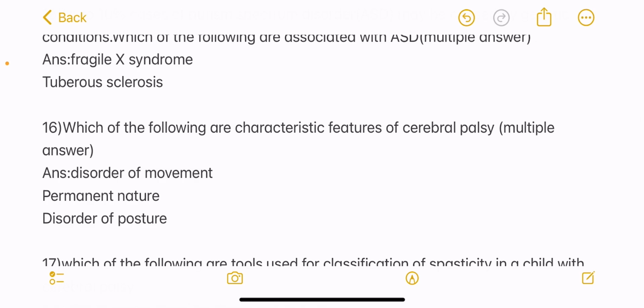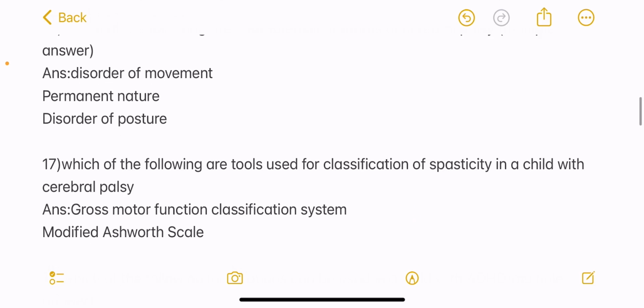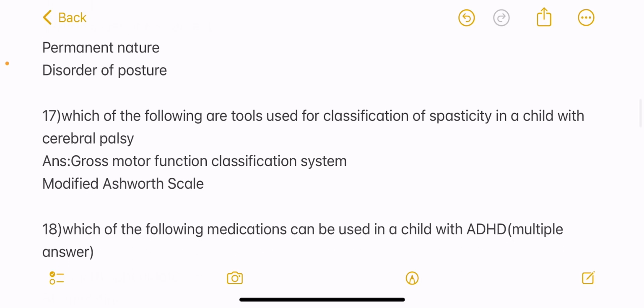Next question, which of the following are characteristic features of cerebral palsy? Again a multiple correct answer question, and the answers are disorder of movement, permanent nature, and disorder of posture. Next question, which of the following are tools used for classification of spasticity in a child with cerebral palsy? And this is again a multiple correct answer question, and the answers are gross motor function classification system and modified